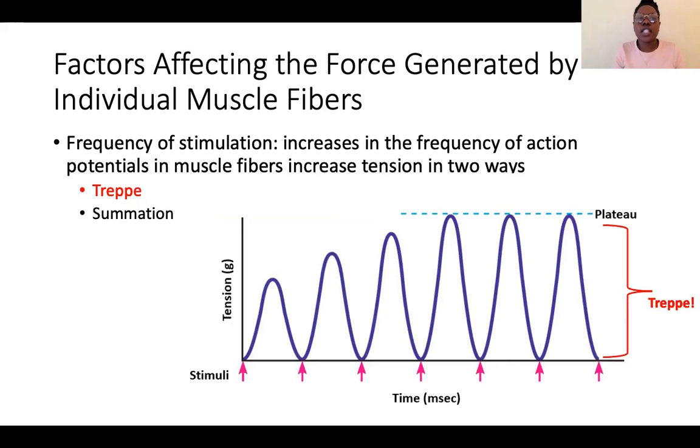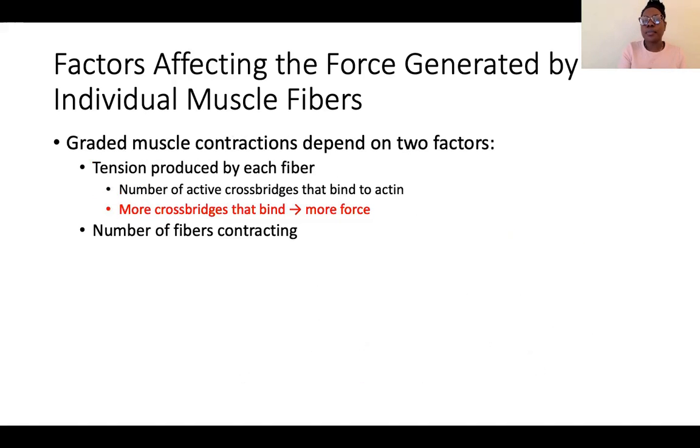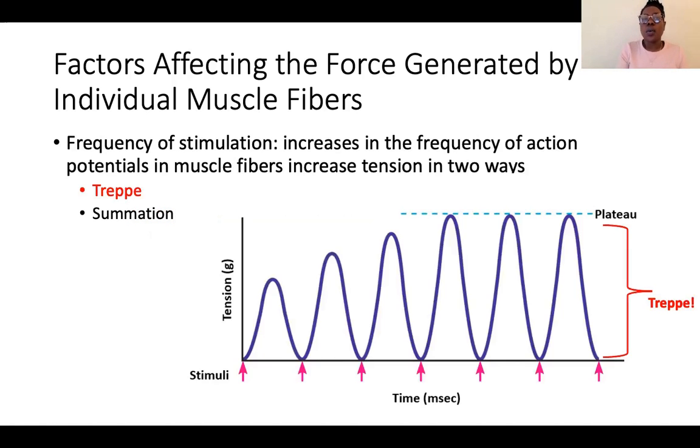All right, let's talk about the frequency of stimulation. So because we said back here that the number of cross-bridge cycles can determine how much force we generate, we want to think about the frequency of muscle stimulation. If we stimulate a muscle faster, that is, we fire more action potentials more frequently, we can stimulate more contraction, more cross-bridge cycling, right?